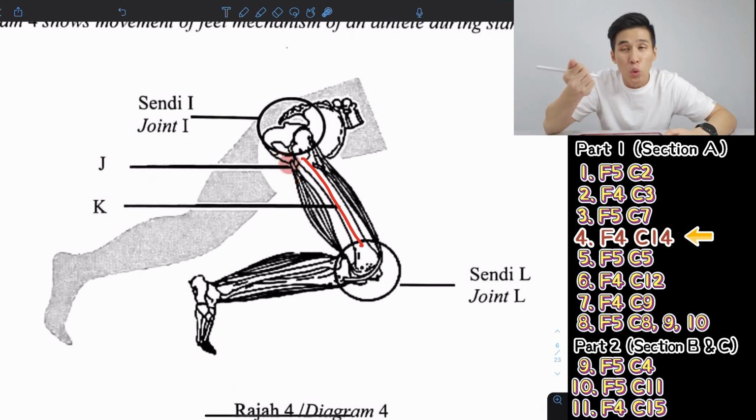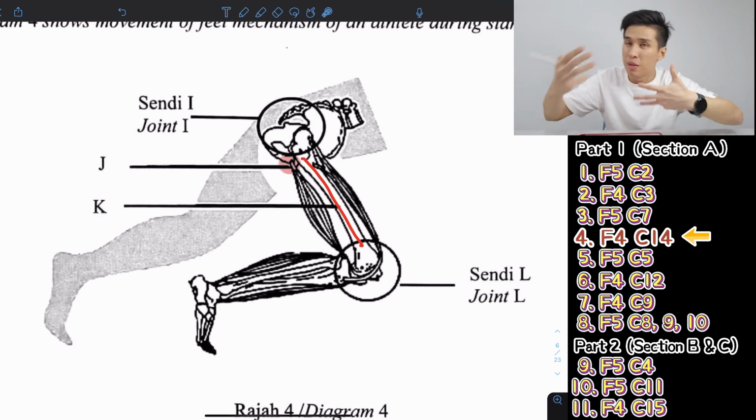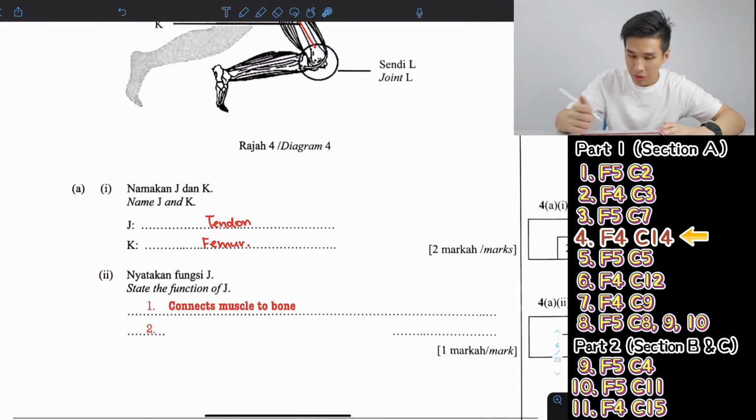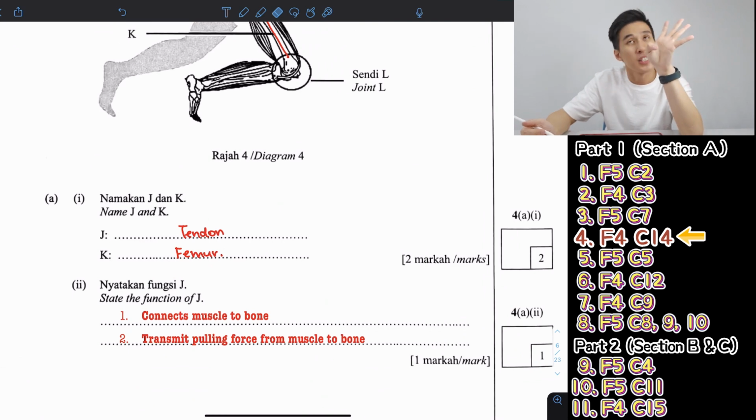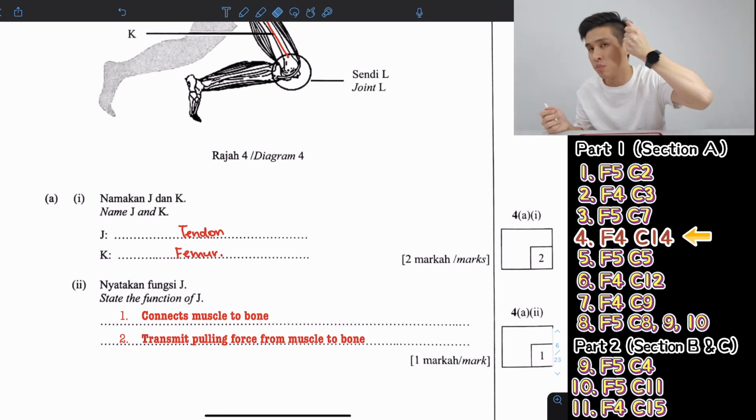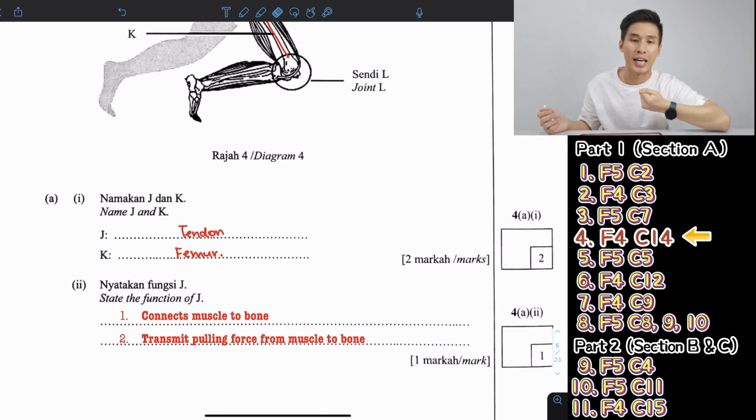So whenever your muscle pulls, the tendon will be pulled and subsequently pulls the bone, causing the bone to move as well. So that's the next thing I would say. Right, 2 marks: the tendon connects bone to muscle to bone, and therefore transmits pulling force from the muscle to the bone. Because whenever the muscle moves, the bone is being pulled together.